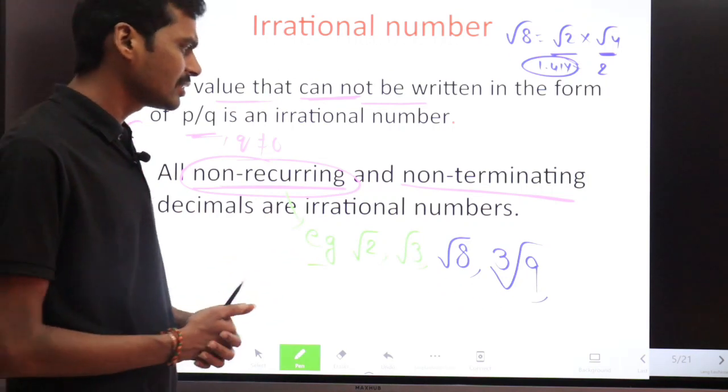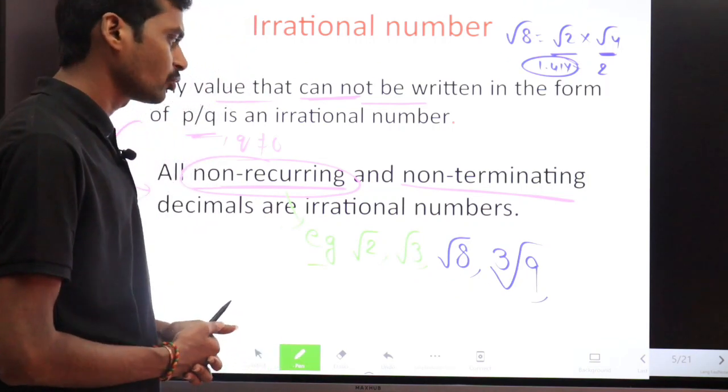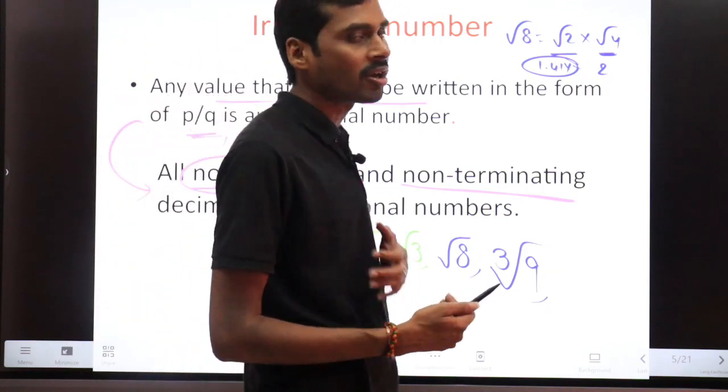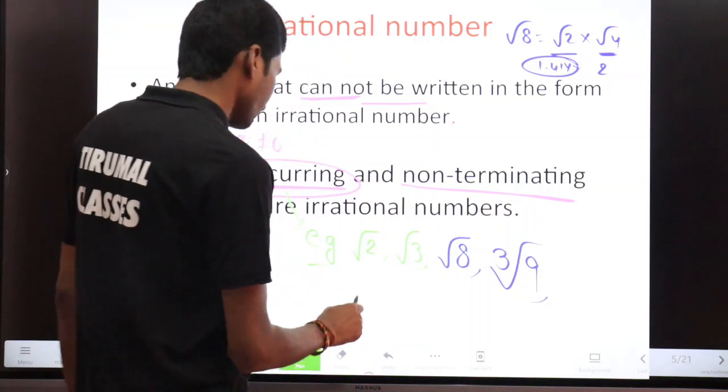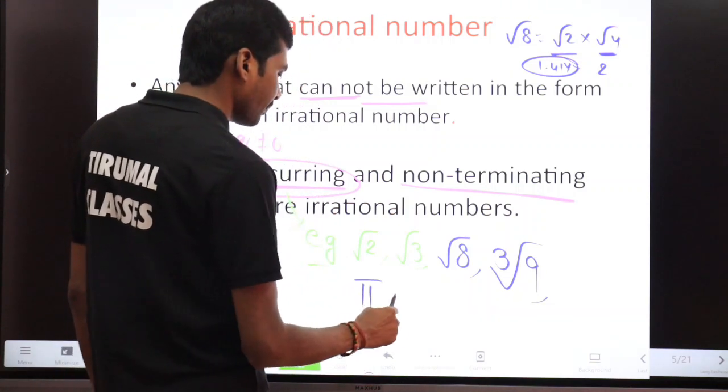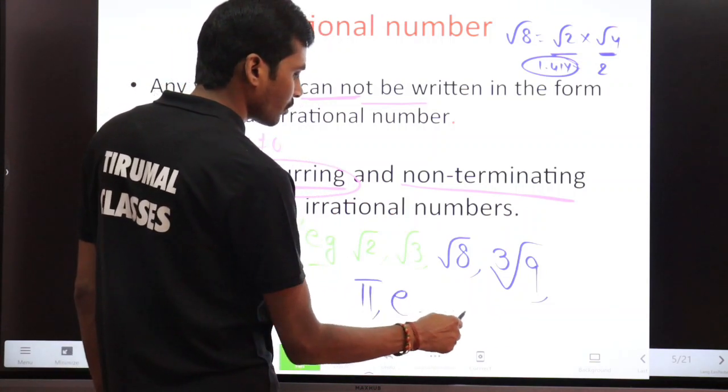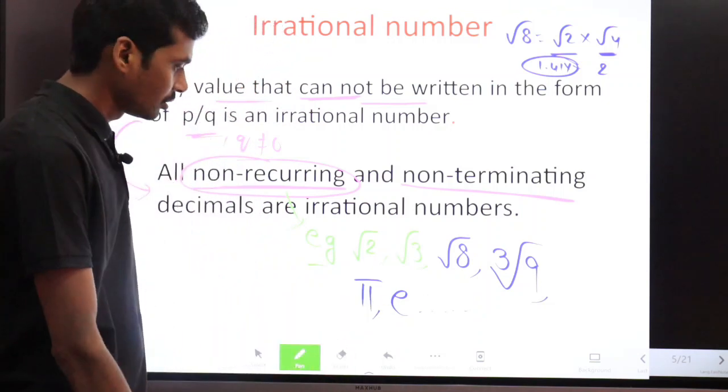And apart from these numbers, we also have some mathematical constants as irrational numbers. Those constants are pi, epsilon, or Euler's constant.